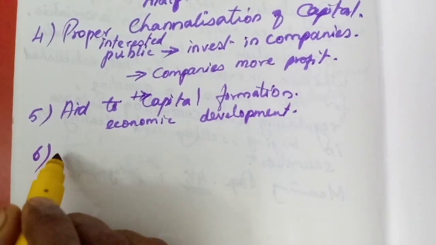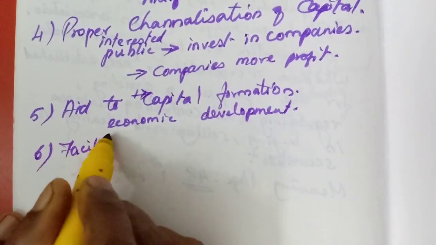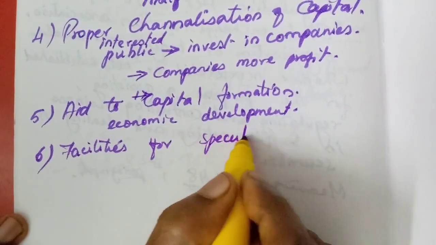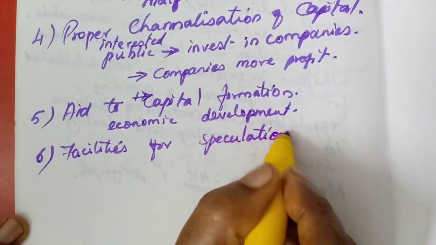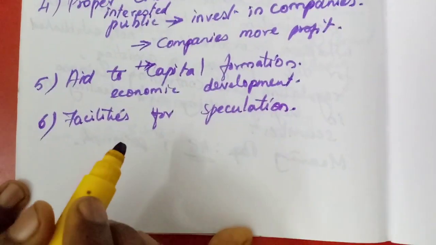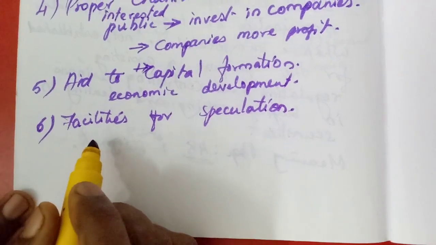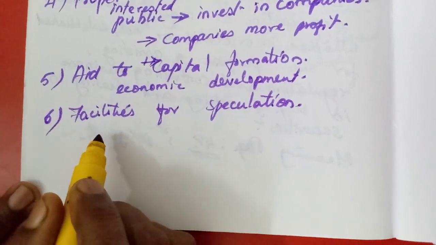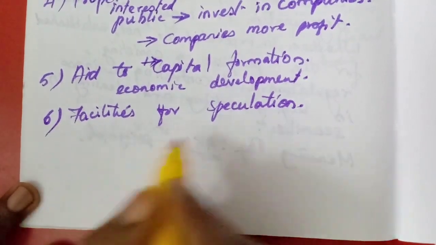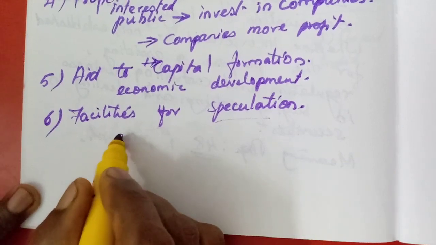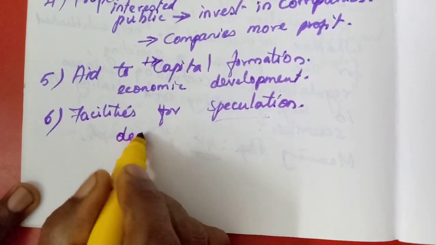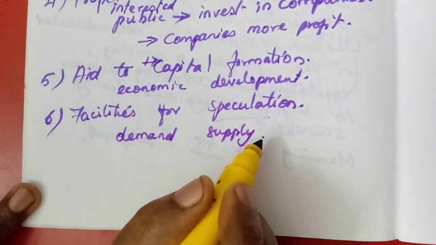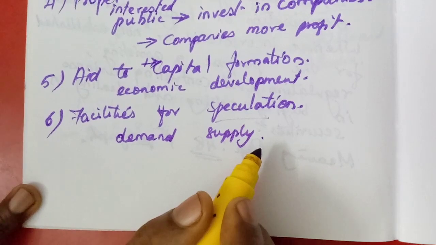Sixth one, facilities for speculation. Yesterday I explained about speculation. But that speculation can be encouraged to some extent in the stock exchange because they keep these securities for some time in their hands. And what is the benefit of this speculation? They control the demand and supply. Yesterday I told you, when there is more demand, they will not supply the product.